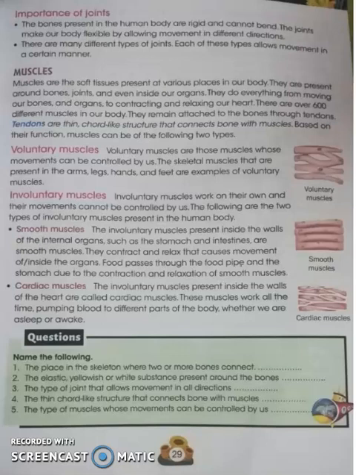The second one is the cardiac muscle. Cardiac muscles are involuntary muscles present inside the heart. The movement of this muscle is in the form of contraction and relaxation. It is not in our hands. If I wish to contract the muscle of the heart, it's not possible.